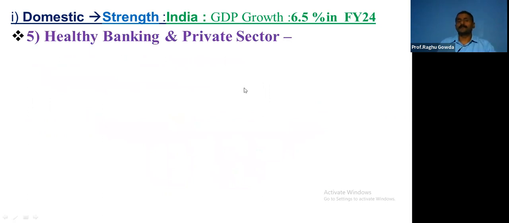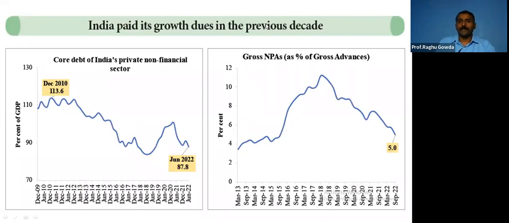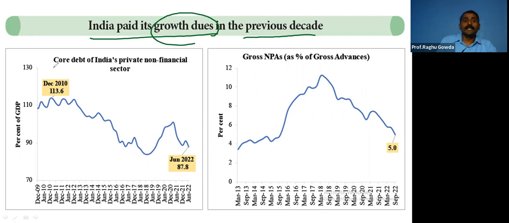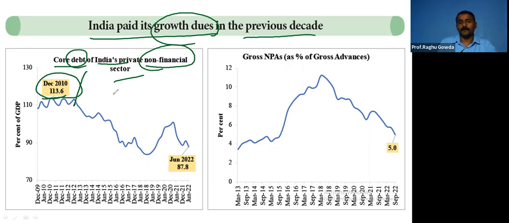Healthy banking and private sector. Very important. India has paid growth dues in the previous decade. Because of the subprime crisis, there was huge lending. You can see that the debt to credit of India's private non-financial sector was around 113% of GDP. Now it has come down to 87%.